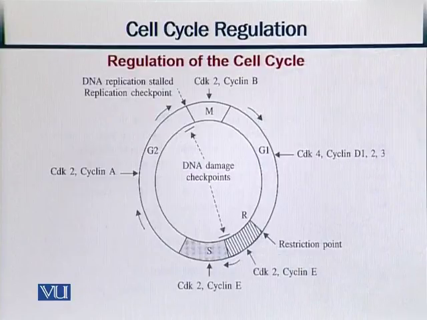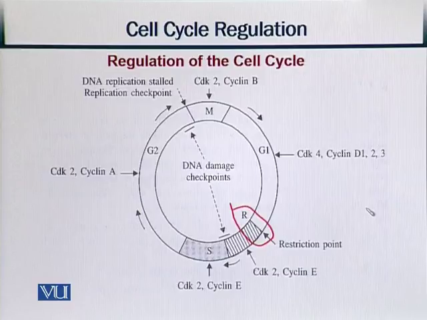Here I have given examples of some cyclins and their CDKs. First of all, I will start from this R. This is our decision point or restriction point, which helps us identify whether cell division will occur or not.